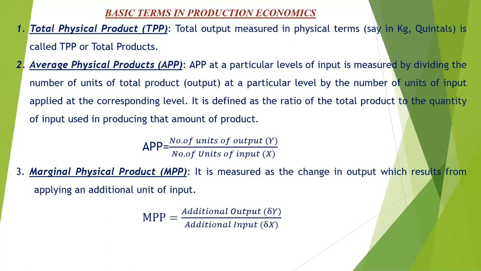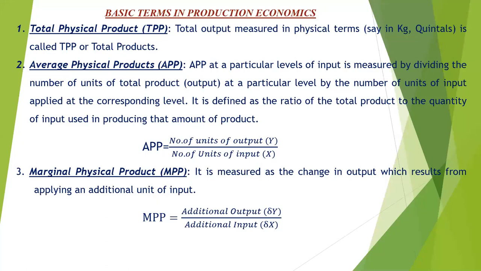Suppose the farmer sowed wheat on 1 acre of area. For producing the wheat on 1 acre, suppose the farmer uses 10 human labor, and he got 8 quintals of output. So the number of units of output is 8 quintals, and the number of units of input, the labor, is 10.